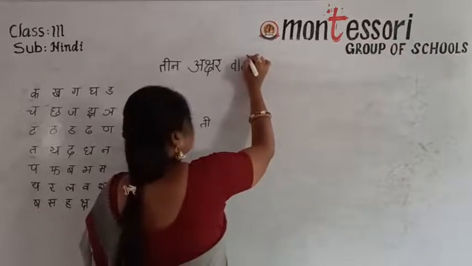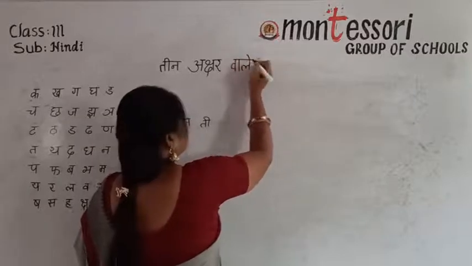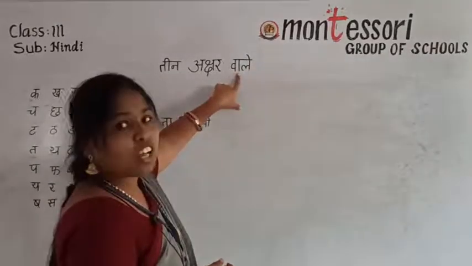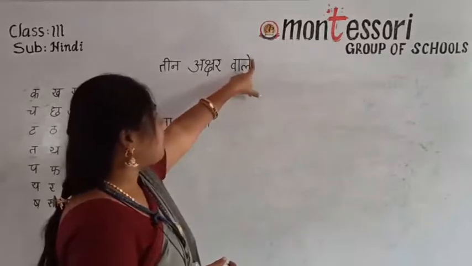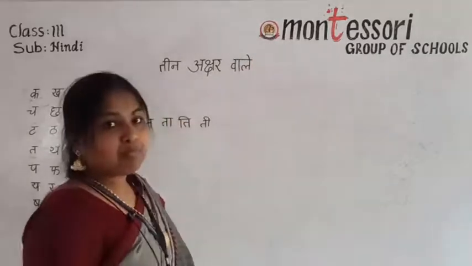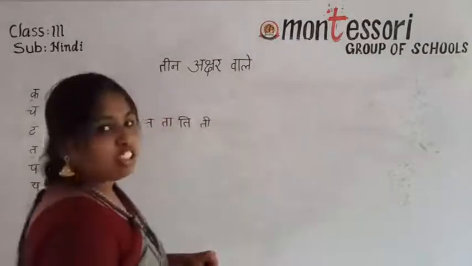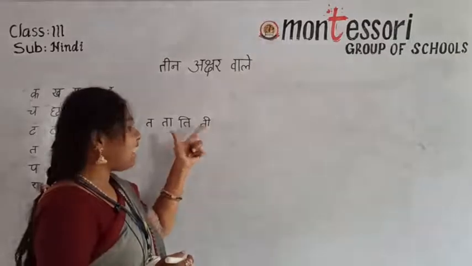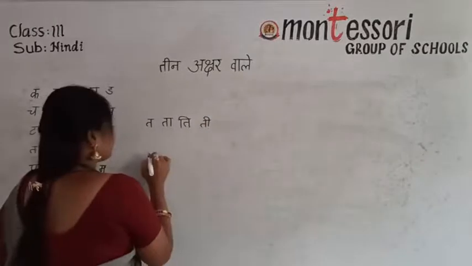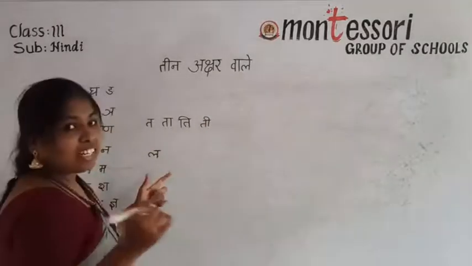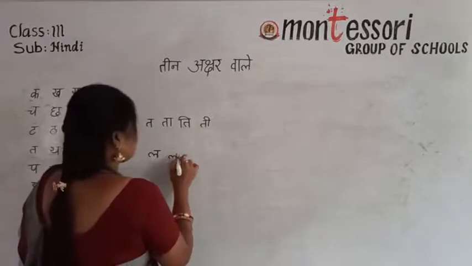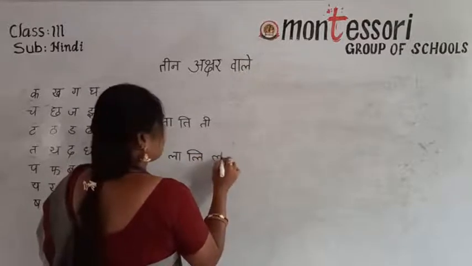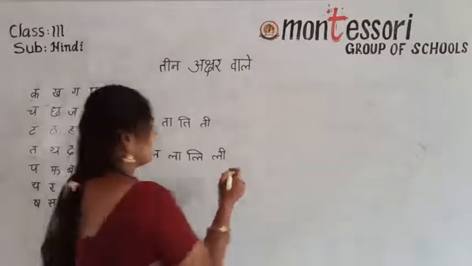Then next, see, la. Barakhadi. Okay, here also va is having barakhadi. Now la is also having barakhadi. Which matra is that one? By seeing that you can say la. Which matra? La, a ki matra la. La, first e ki matra li. La, second e ki matra li. By reading the barakhadi, I told you, no children. See, la, a ki matra la. La, first e ki matra li. La, second e ki matra li.